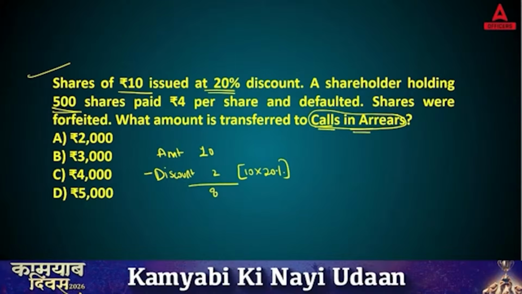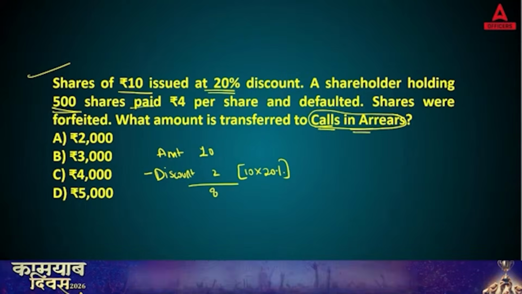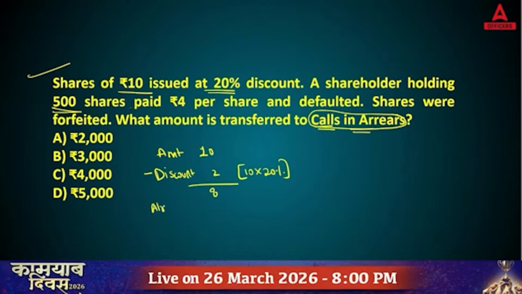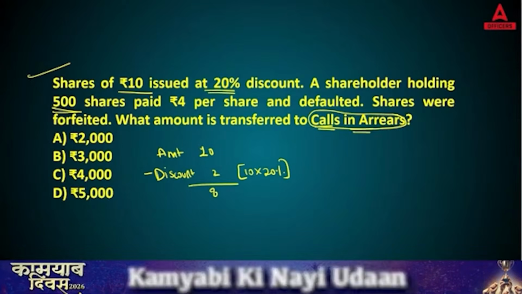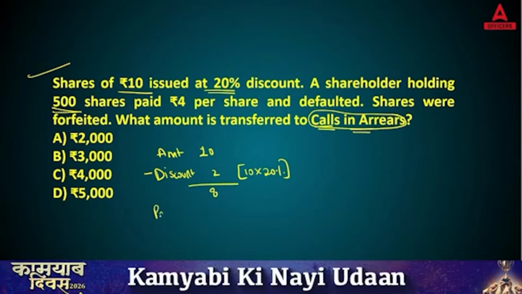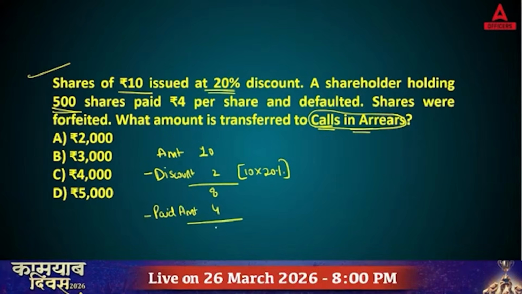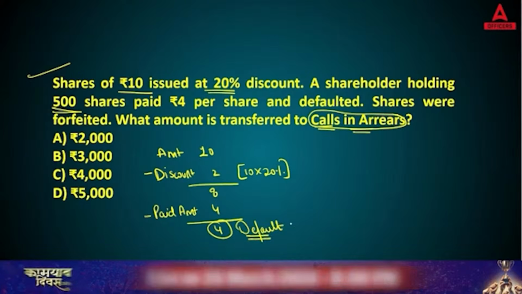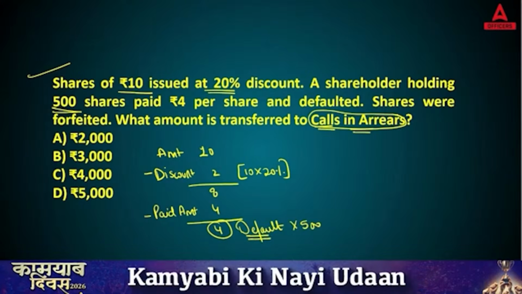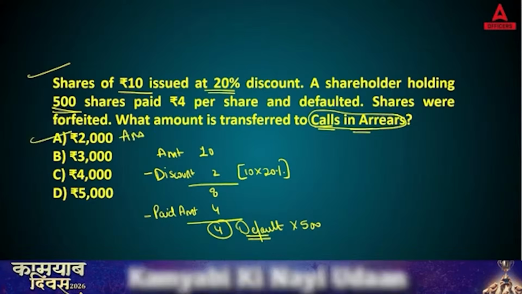Now the shareholder holding 500 shares already paid how much amount? The paid amount is 4. Okay, and the remaining 4 is the default amount. So what you will be doing, 4 into 500, that is going to be 2000. So right answer is answer A.